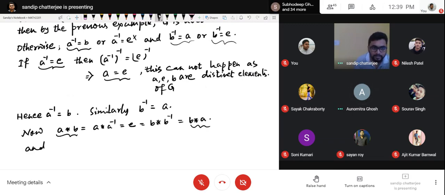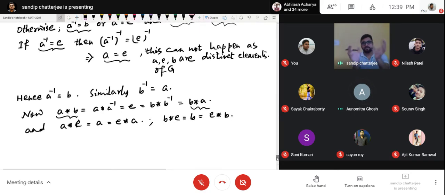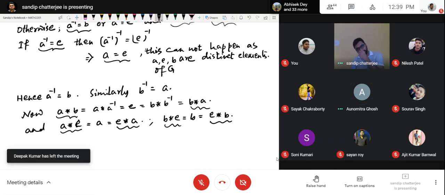And we know that A operated with E, that is the identity element, equal to A, equal to E operated with A, and B operated with E equal to B equal to E operated with B. So you can see that whichever two elements you pick up, in whichever order you operate, they are the same, right?